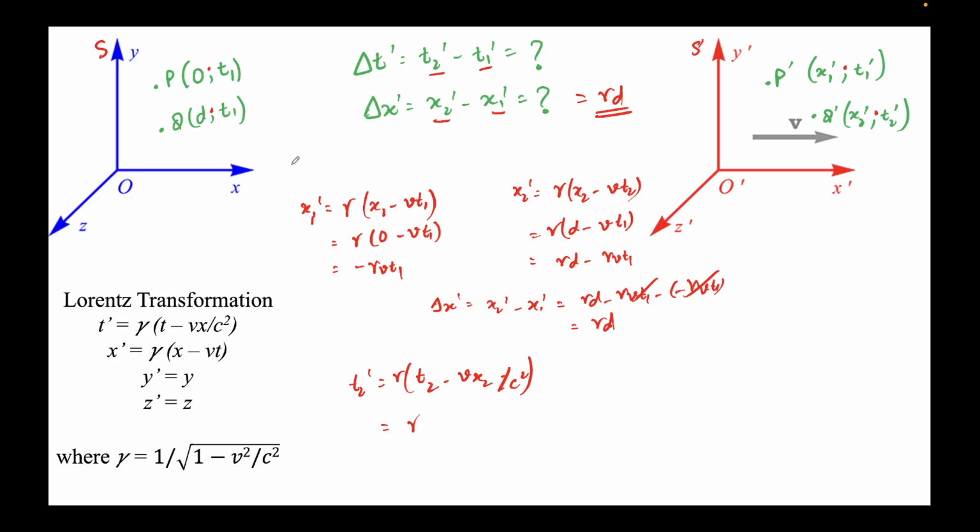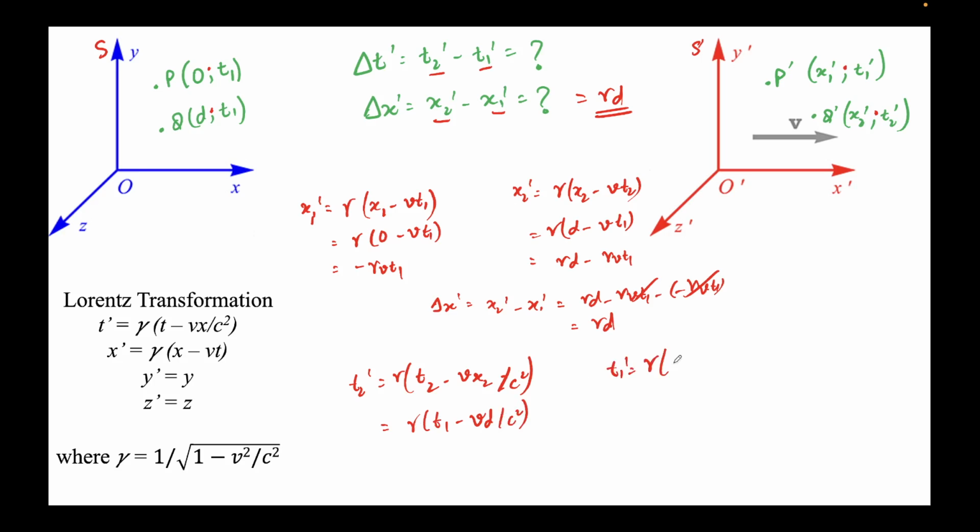So what's the value of t2? T2 is this. So this will be t1 minus v. What's the value of x2? x2 is d. Remember that 2 corresponds to q, the event q and q prime here. So vd over c square. So this is t2 prime. Now we'll get t1 prime.